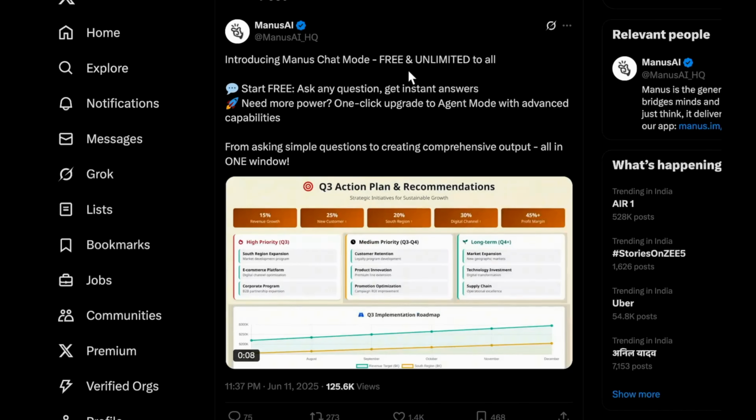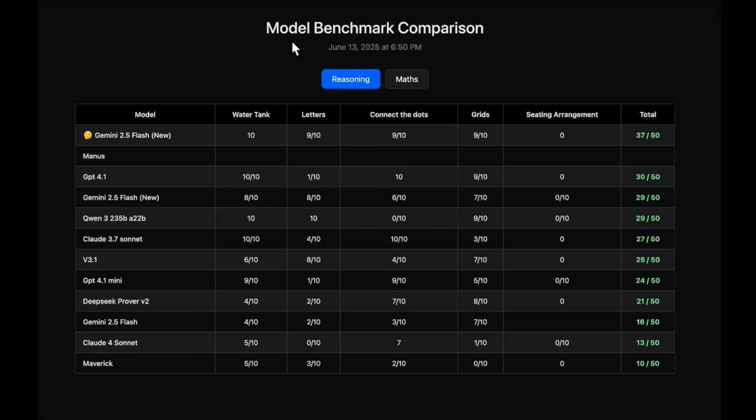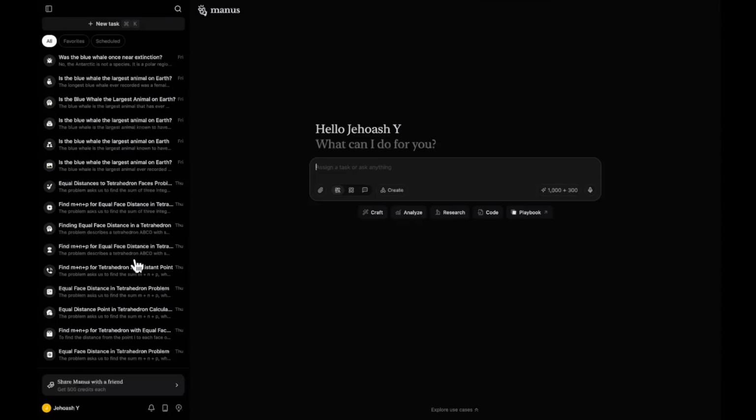So today we'll be reviewing this unlimited chat mode on Manus, and we'll be comparing nearly 12 AI models to see how Manus stacks up. And we'll try to understand what could be the underlying model that has been given for free. We'll also be looking at what is good with this chat mode, what is bad with it, and everything. So without further ado, let's get started.